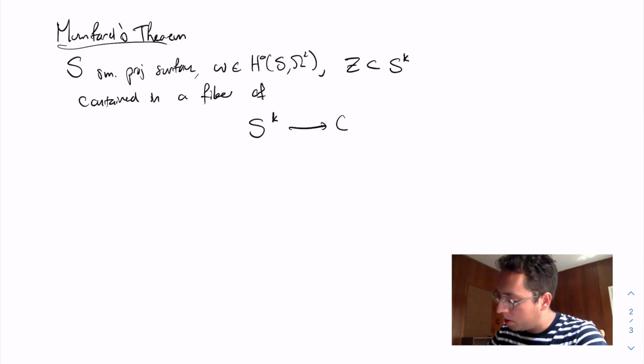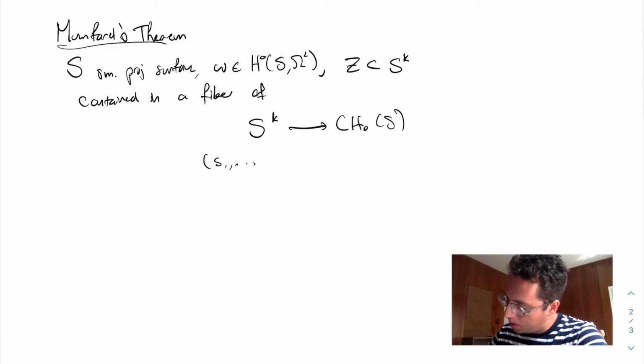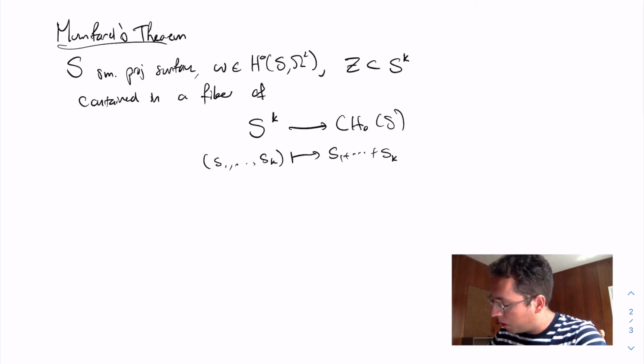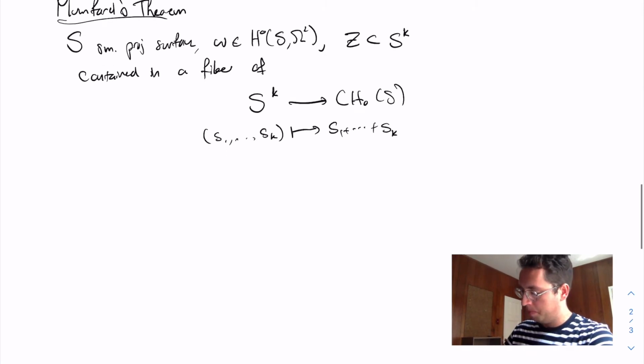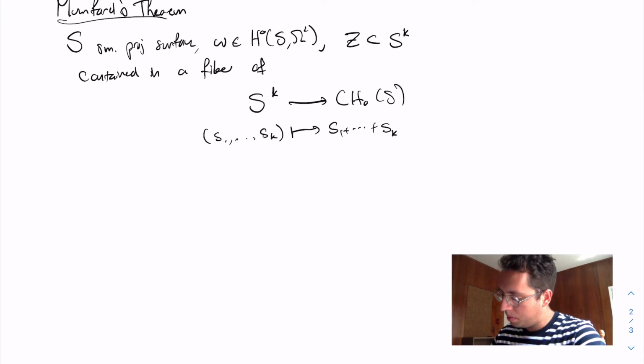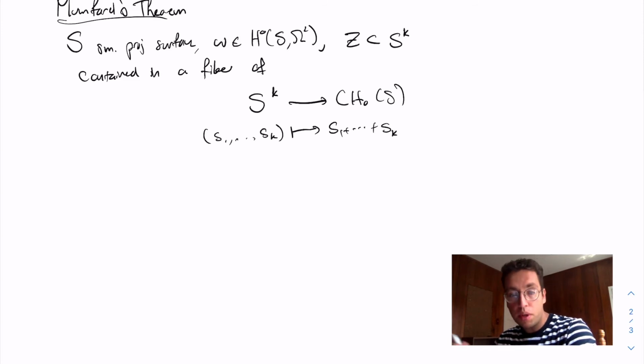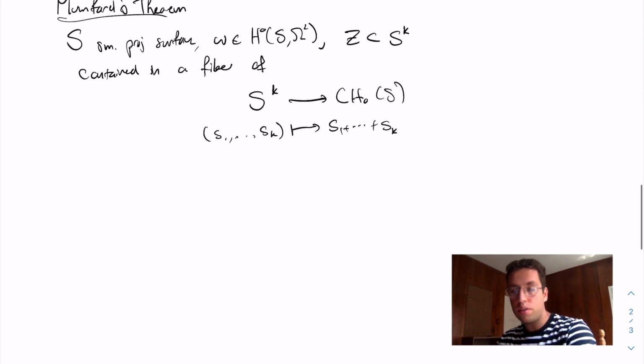I have a map that goes from S to the K to Chow 0 of S. This map takes an ordered K-tuple of points and sends it to the effective 0 cycle of degree K, which is represented by this K-tuple of points. So saying that Z is contained in the fiber of this map is the same thing as saying that Z is parametrizing effective 0 cycles of degree K, well, with an ordering on them, but we can forget about that. So they're parametrizing effective 0 cycles of degree K that are each rationally equivalent to one another.